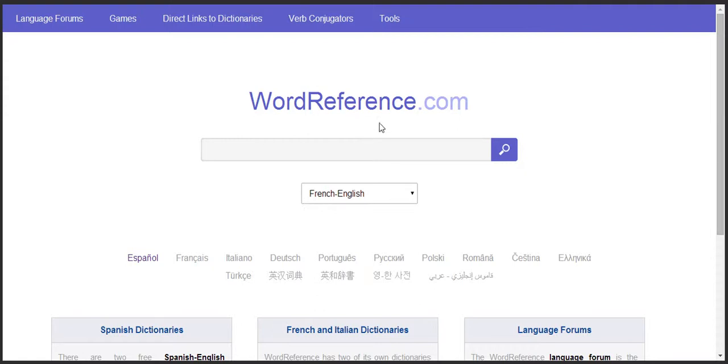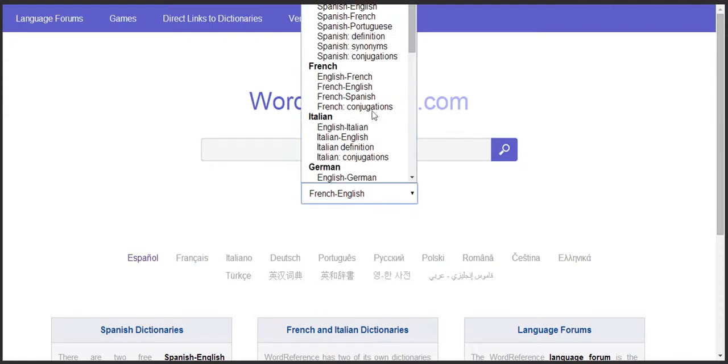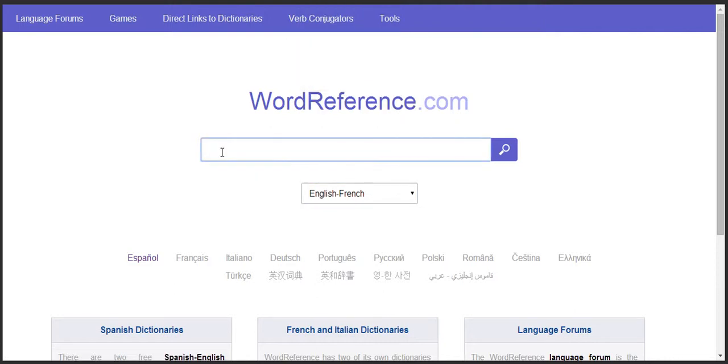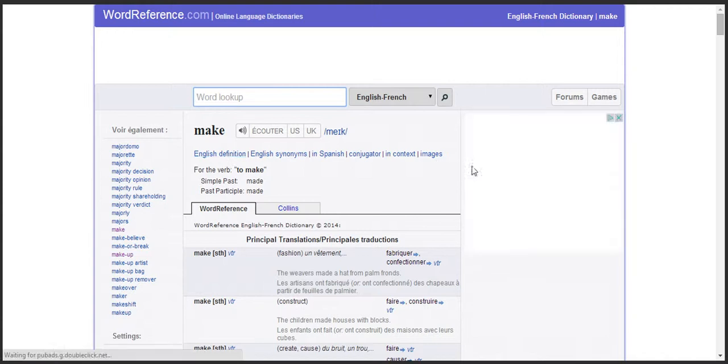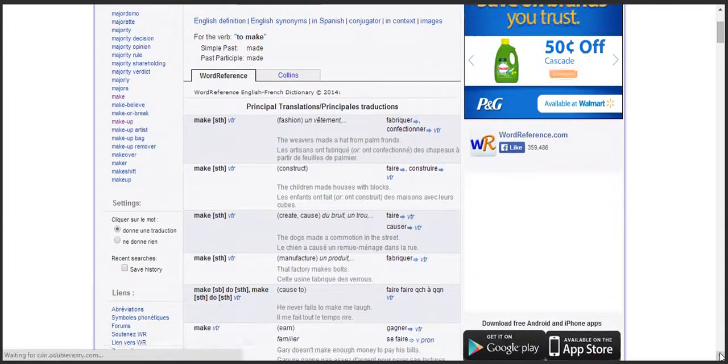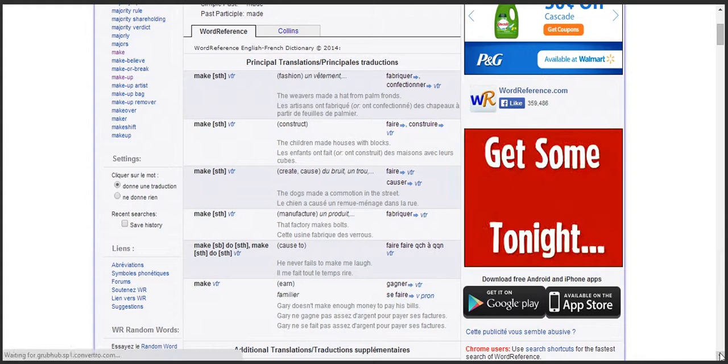So here I am at WordReference. I'm going to change over from French to English to French, and I'm just going to type in the word make. And here I have quite a long list of different ways to say make in French.